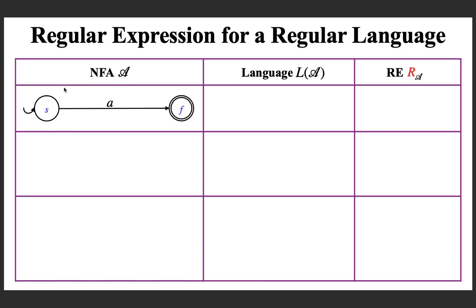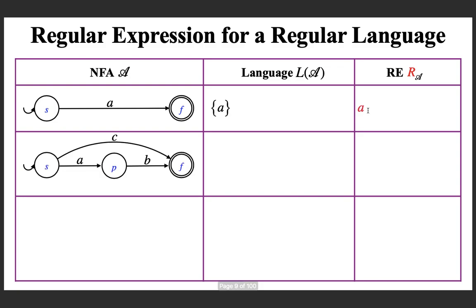Consider this simple NFA. You can see that the language is just the set {a}, and the regular expression for this language is nothing but a.